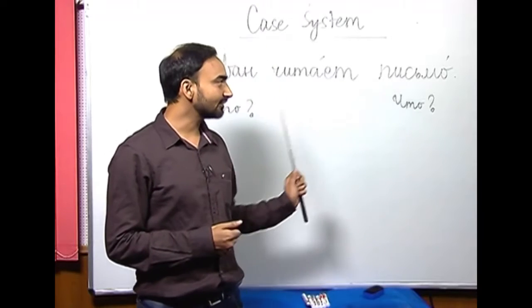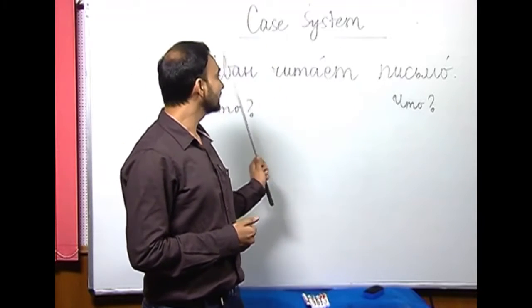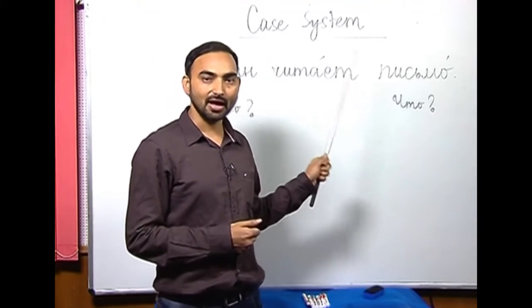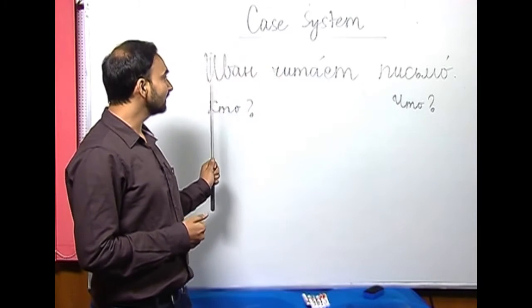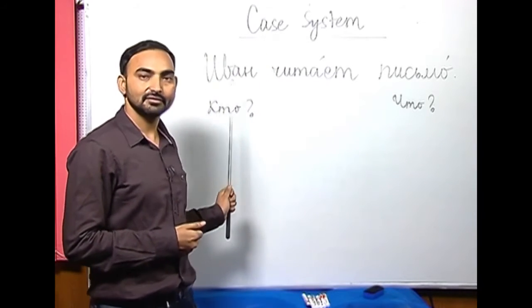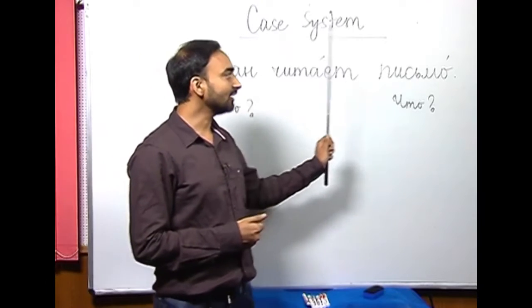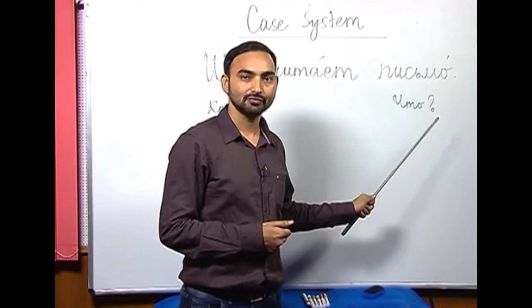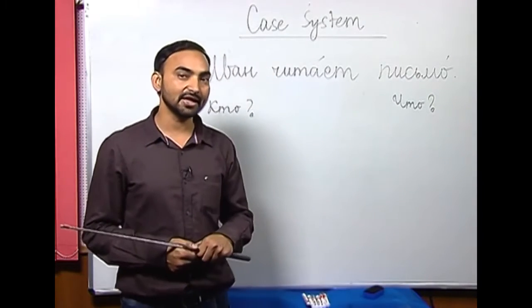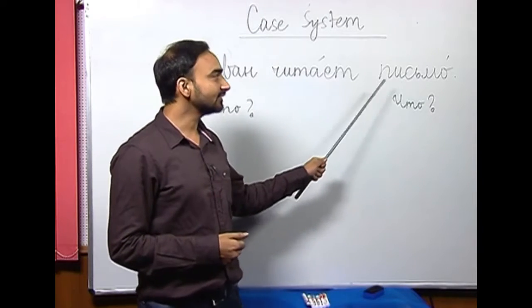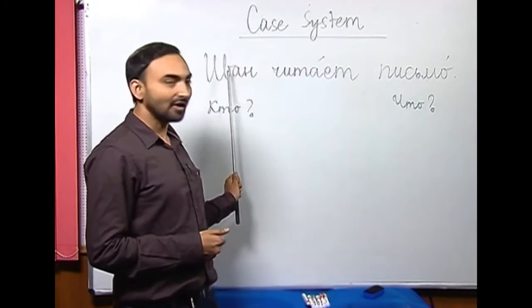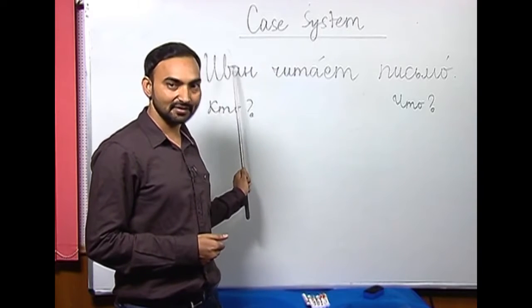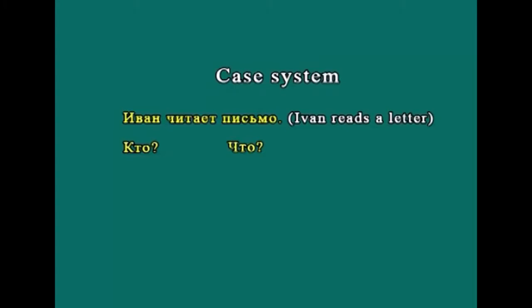If someone asks you shto chitayet Ivan, you will answer Ivan chitayet pismo. So, the subject is the answer of kto and pismo is the answer of shto. There are two interrogative pronouns answered with different nouns, and the function of this noun is the subject and the function of this noun is object.